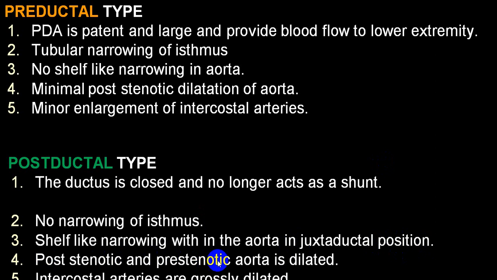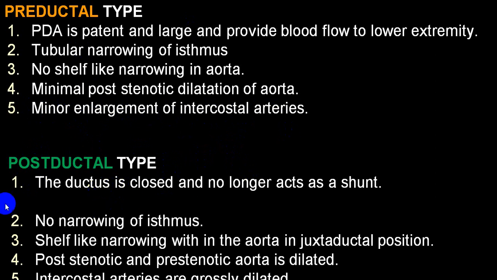Post-stenotic and pre-stenotic aorta is dilated. Intercostal arteries are grossly dilated, because the blood circulation can take place only by collaterals, while here the blood perfusion can be there by patent duct. Hence, the intercostal arteries are only mildly dilated, or there is mild enlargement of intercostal vessels.